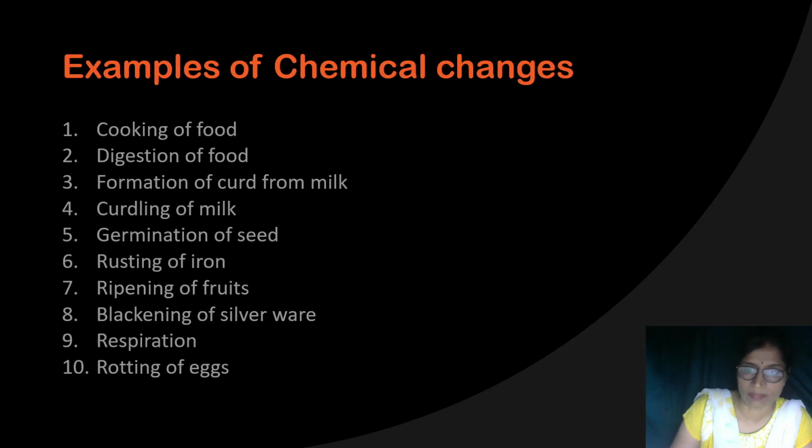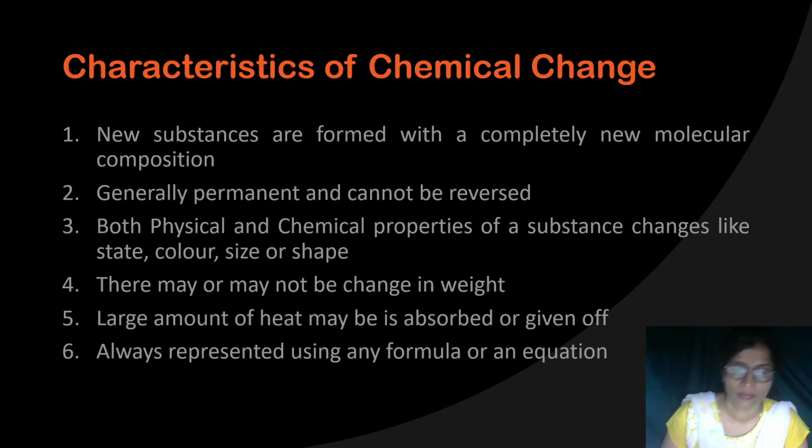Now all these characteristics we can explain with relevant examples. Like digestion of food, cooking of food or rusting of iron. I'm taking the example of rusting of iron. Initially it is Fe, iron.